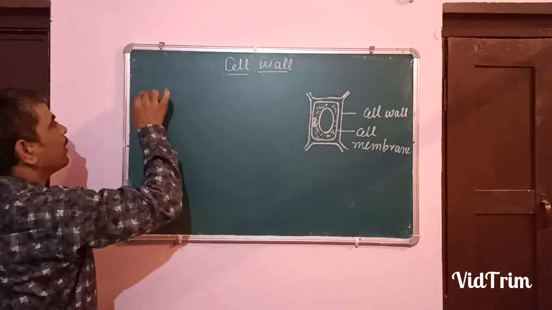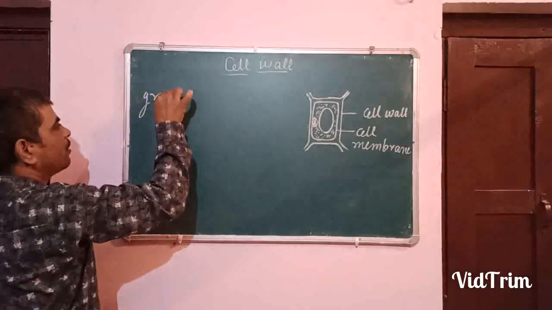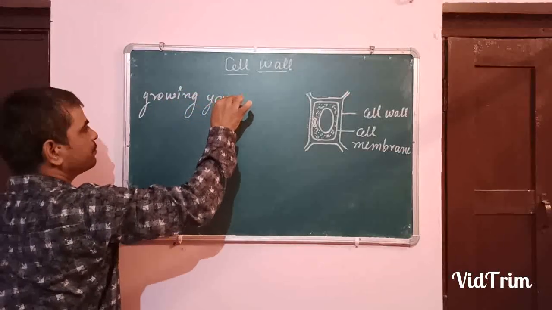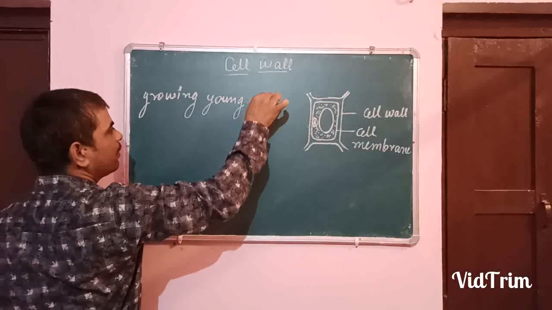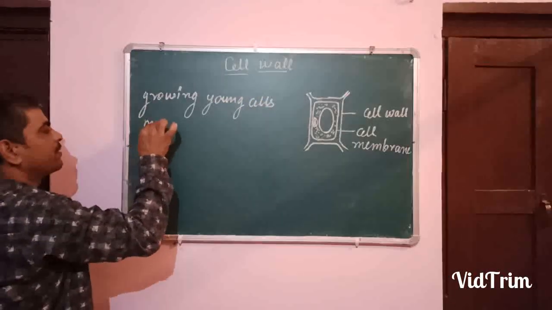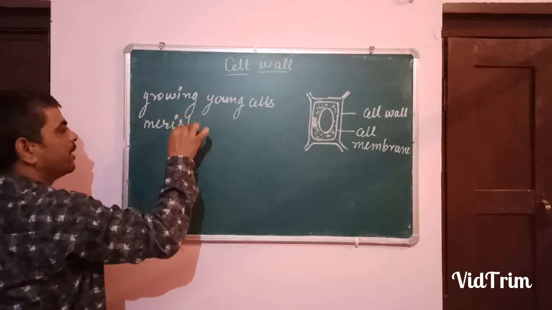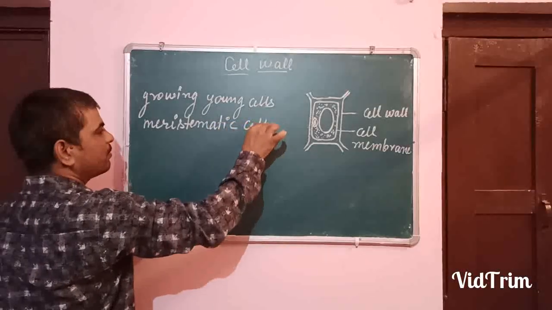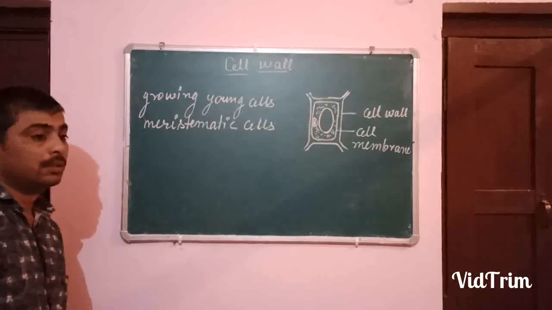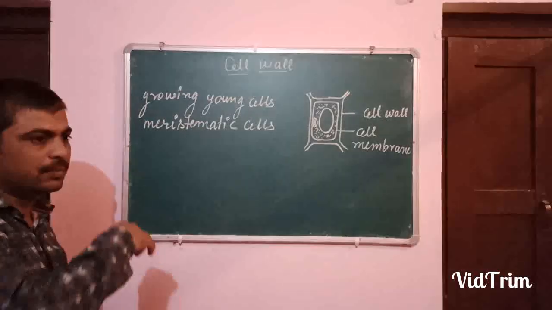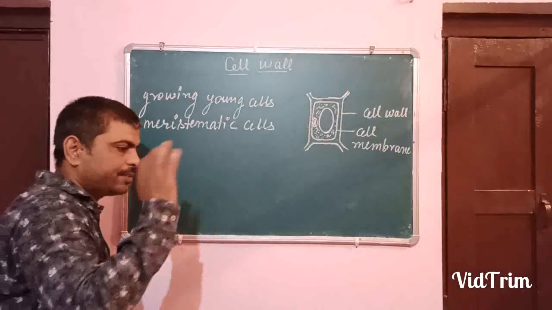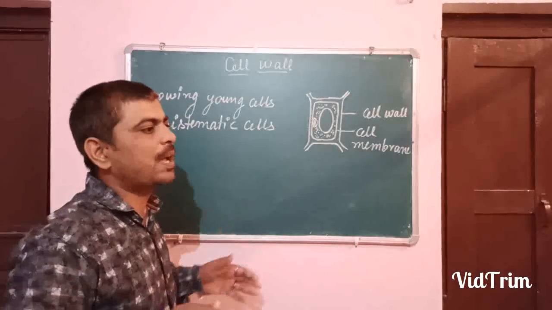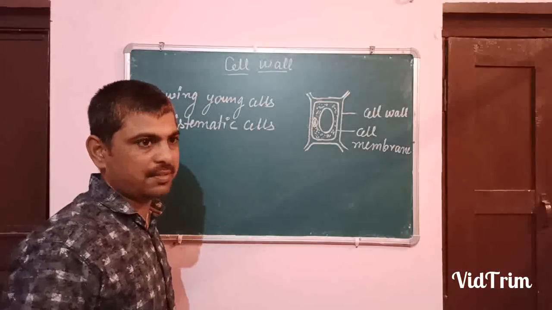Look here. Growing cells, young cells, meristematic cells. Meristematic, do you know? Students, you know that plants grow in height, in depth, and in diameter, and that growth of the plant is not in proper proportion like us.